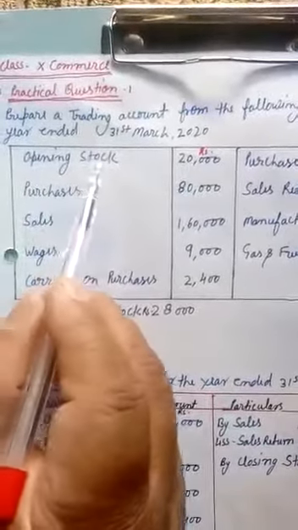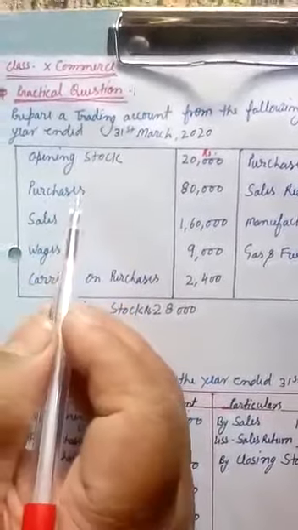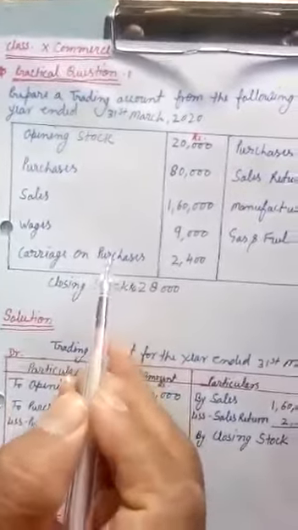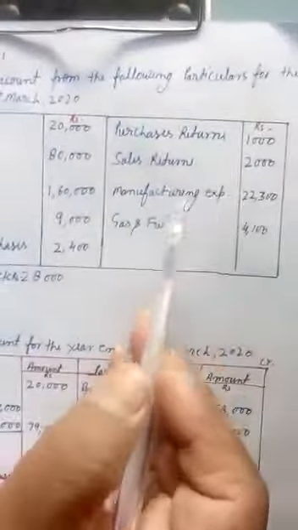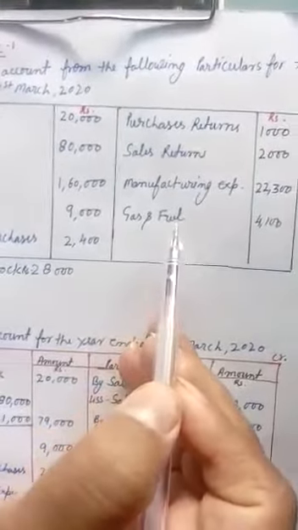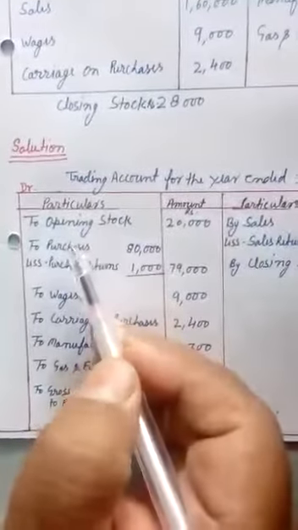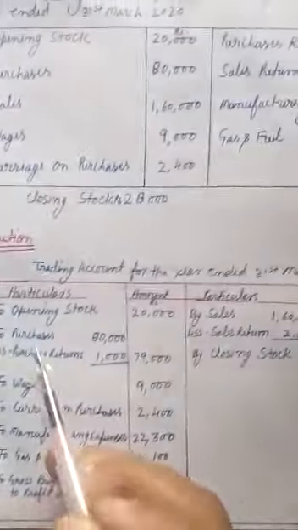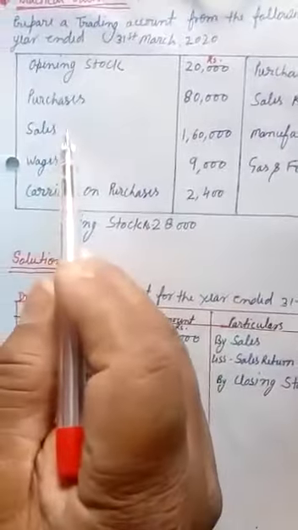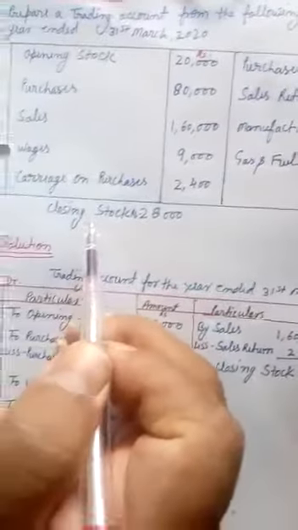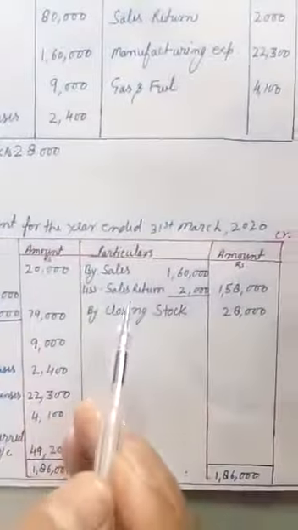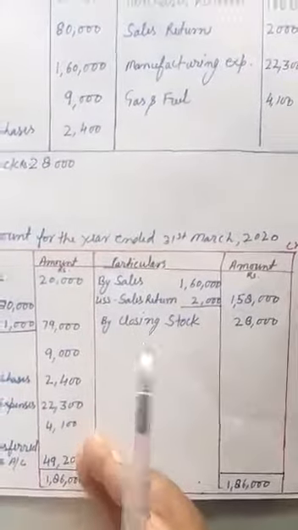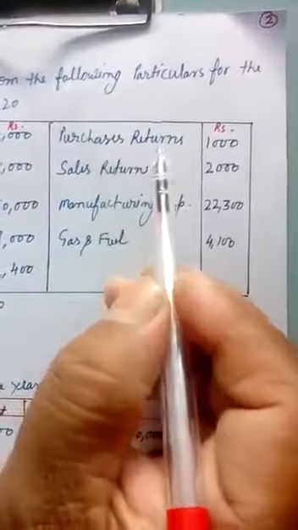Here, opening stock, purchase, wages, carriage on purchase, manufacturing expenses, gas and fuel are written on the debit side of the trading account, and sales and closing stock are written on the credit side of the trading account.